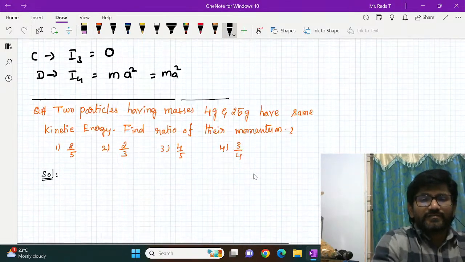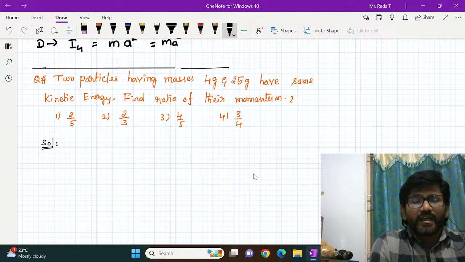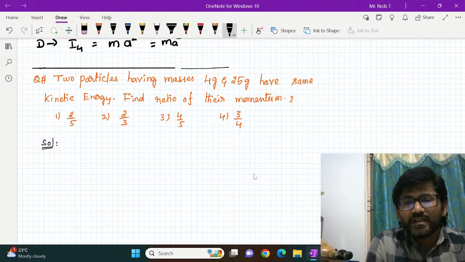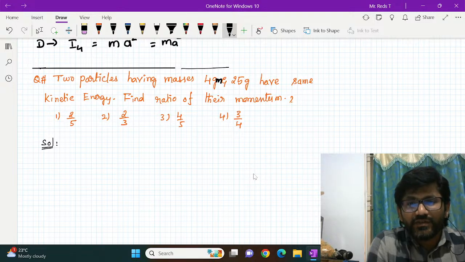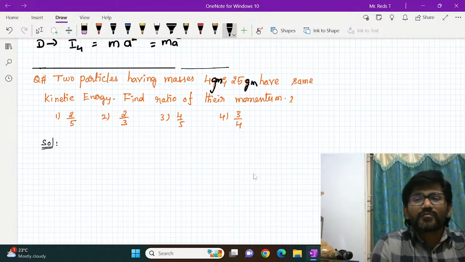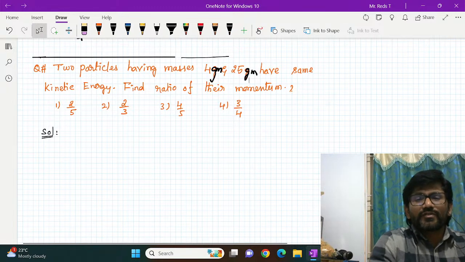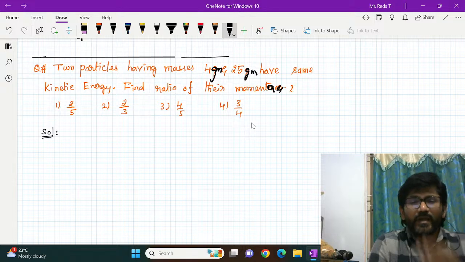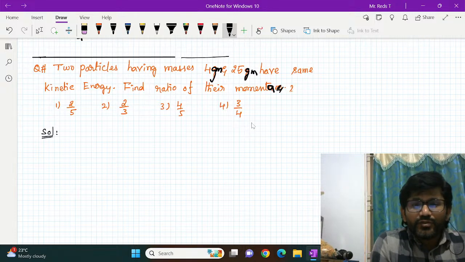Next question quickly. Two particles having masses 4 gram and 25 gram have the same kinetic energy. Find the ratio of their momenta. We cannot use the word momentums; the plural of momentum is momenta.